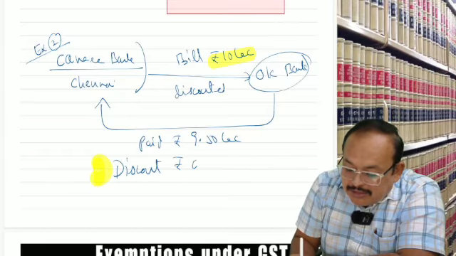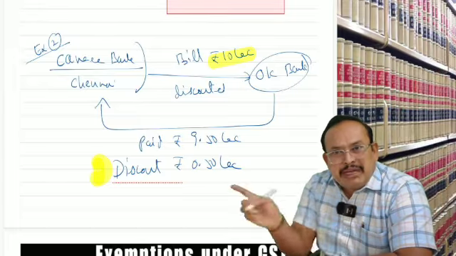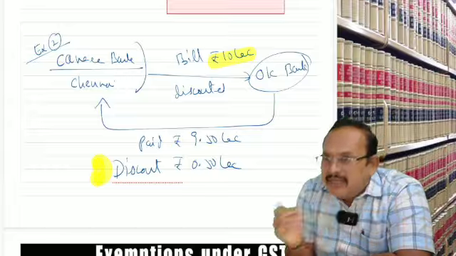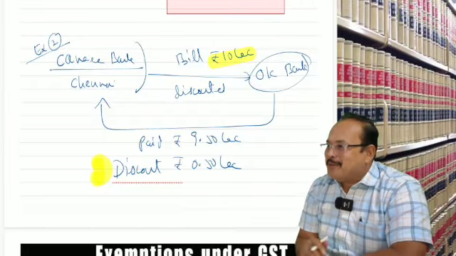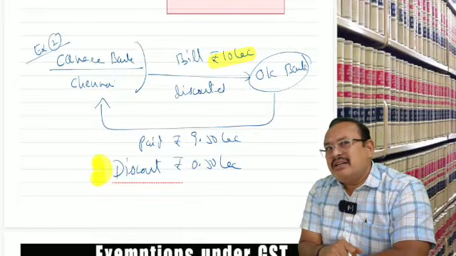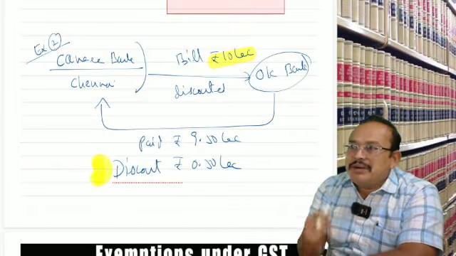discount rupees 50,000. When repaid by Canara Bank to OK Bank, how much to repay? 10 lakhs has to be paid. You get my point? In that case, what is the discount? Nothing but interest. Bill discount is nothing but what, sir?